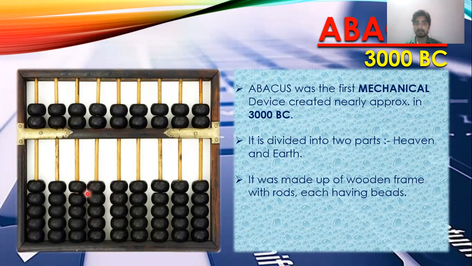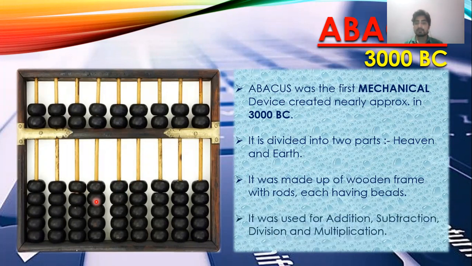Right now you can see all the beads are in the bottom side of their rods. So we just need to shift as many beads as we want to keep the numbers in track. It was used for addition, subtraction, division, and multiplication. As I said, the abacus was capable of doing basic calculations, like addition, subtraction, division, and multiplication.